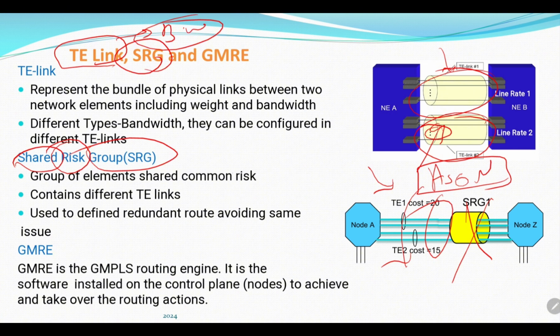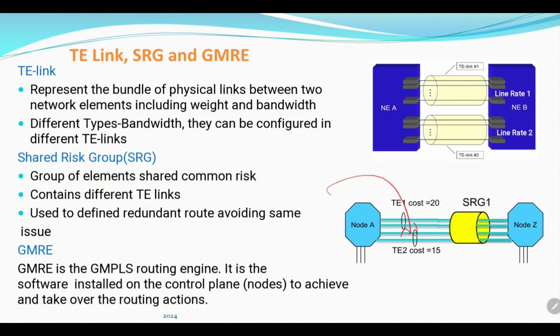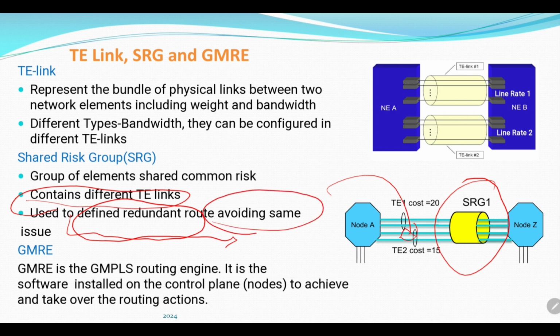After identification of the different SRGs like SRG1 and SRG2 and so on, the system tries to reroute the traffic on a different SRG not impacted by the existing incident that affects multiple TE links sharing the same SRG. As shown here, there are different TE links inside the same shared risk group. So to identify redundancy, we should avoid the same name of the SRG.